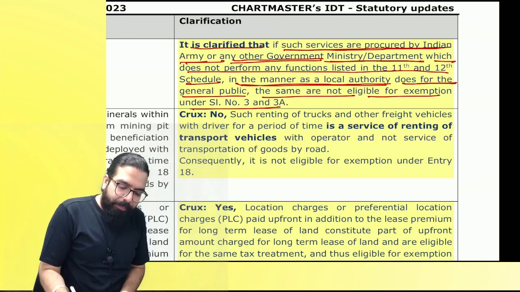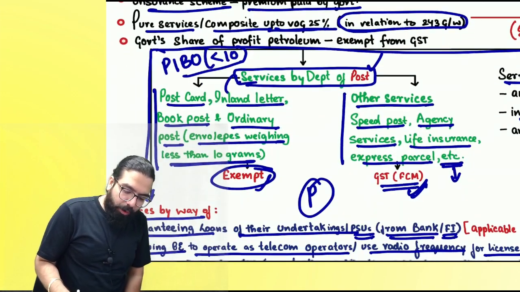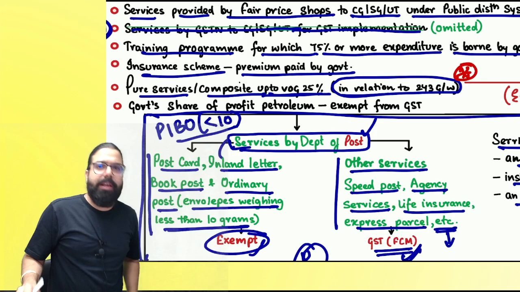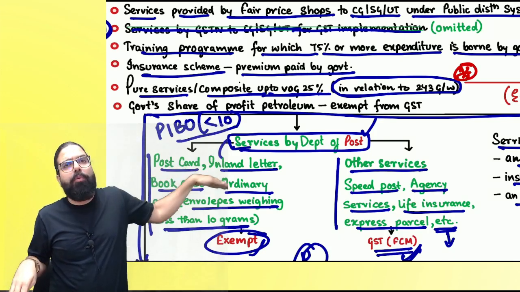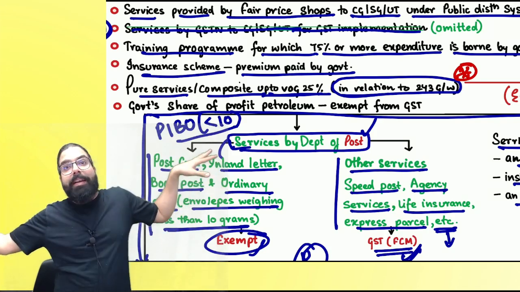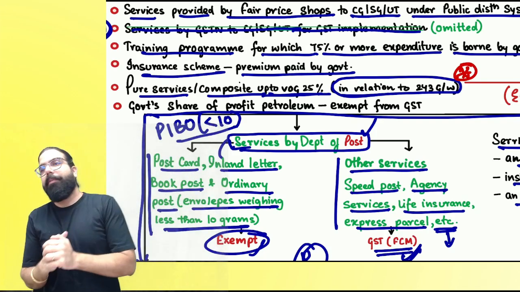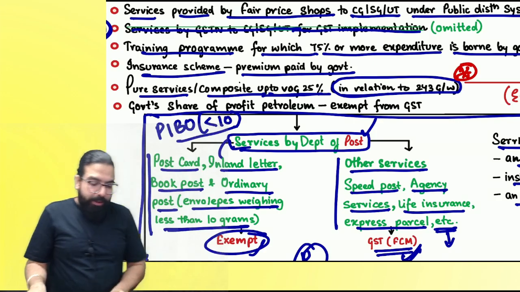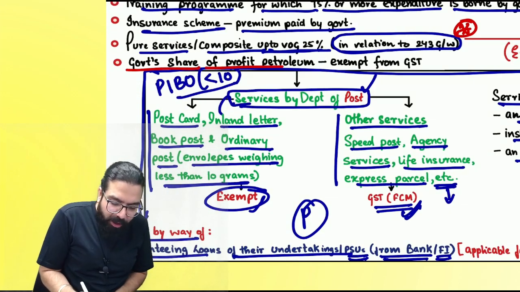I've gone ahead and covered the clarification also over here. Please be very careful about it. See, here it should be 243G and W activity. Only then it is neither supply of goods nor supply of service. Taking also will be exempt. Clear? The next one over here is government share of profit petroleum.